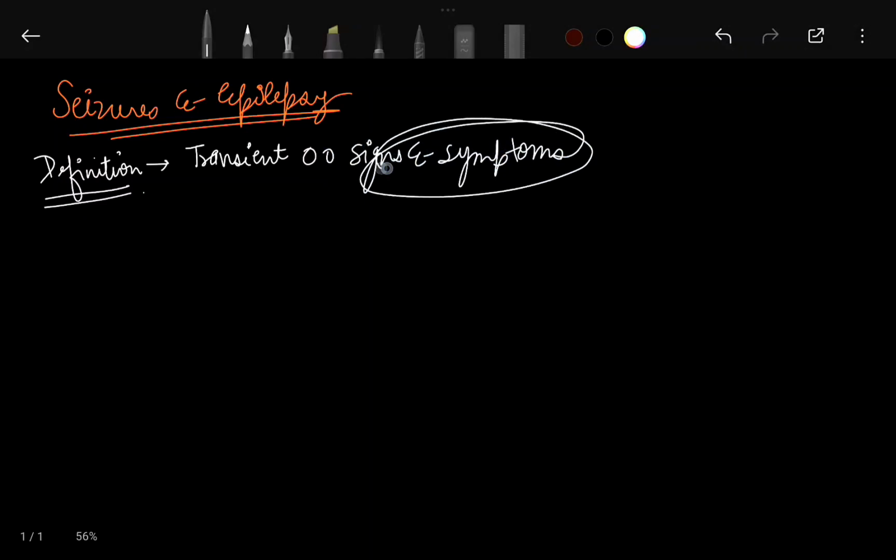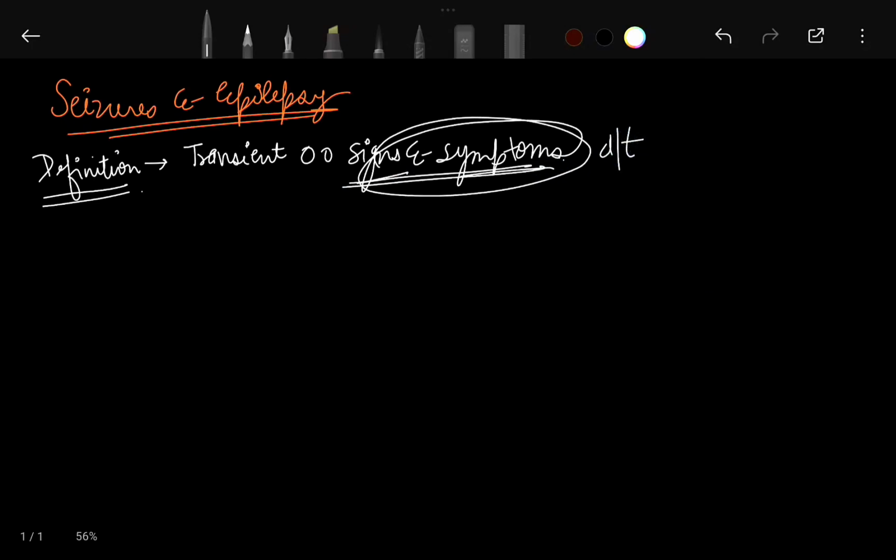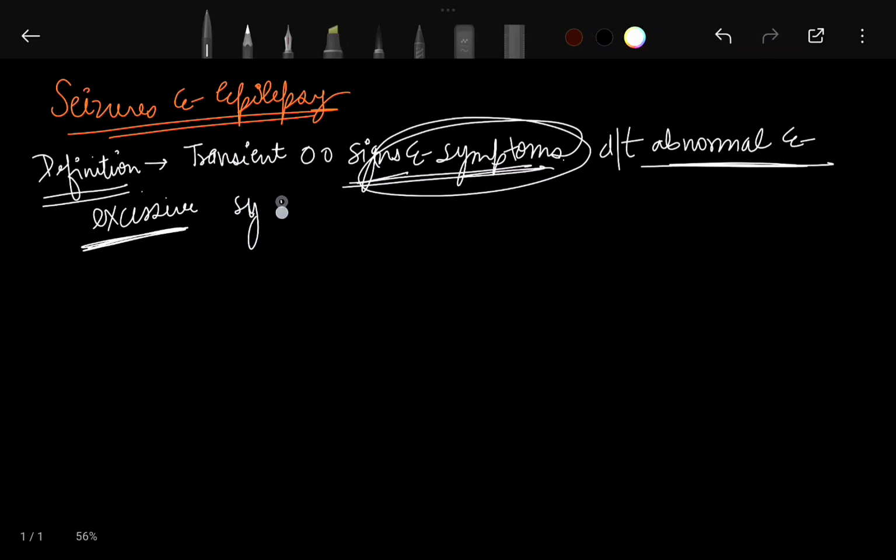Signs and symptoms. A seizure is a transient occurrence of signs and symptoms due to the abnormal and excessive synchronous neuronal activity in the brain.